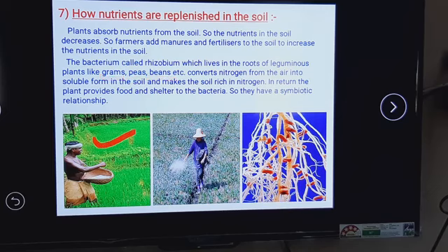And when the fertilizers get added in the soil, then the nutrients get replenished in the soil. This is one way by which the nutrients can be replenished in the soil in a faster way, that is adding fertilizer in the farm.